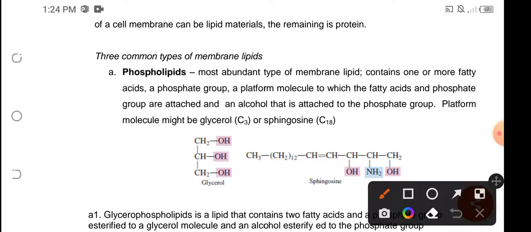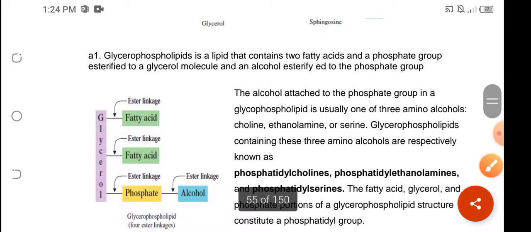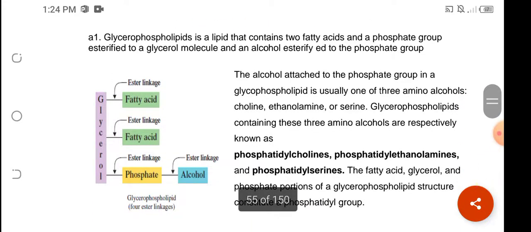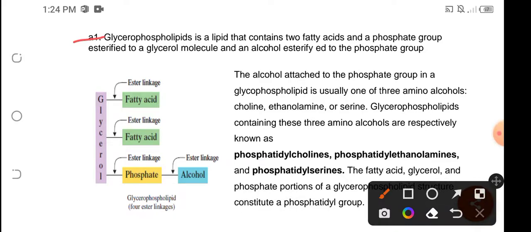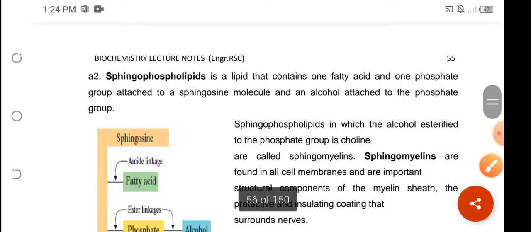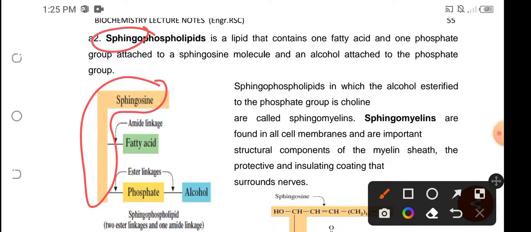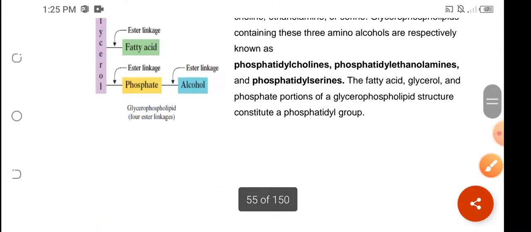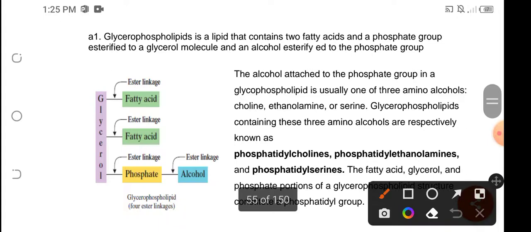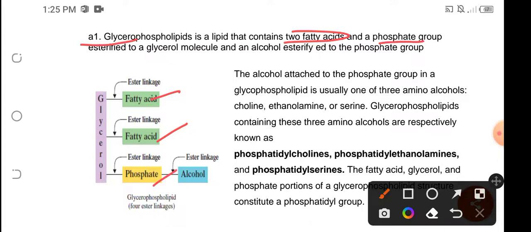Okay, because we have two kinds of platform for phospholipid, we also have two kinds of phospholipid. So we have glycerophospholipid for those with glycerol as the platform. And the second type is sphingophospholipid, which uses sphingosine as its platform. Okay, so let's differentiate one from the other. Glycerophospholipid contains two fatty acids, a phosphate group, and an alcohol, particularly an amino alcohol, which is attached to the phosphate group.